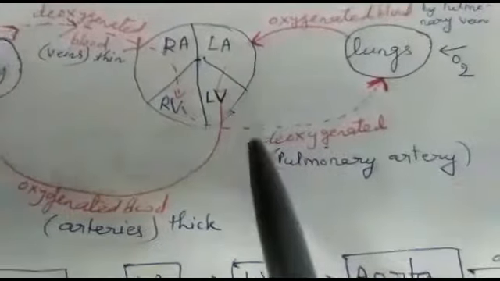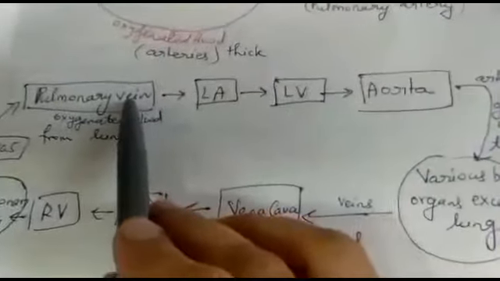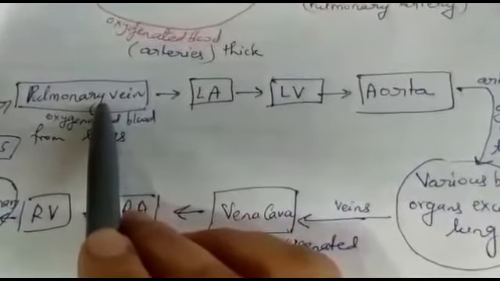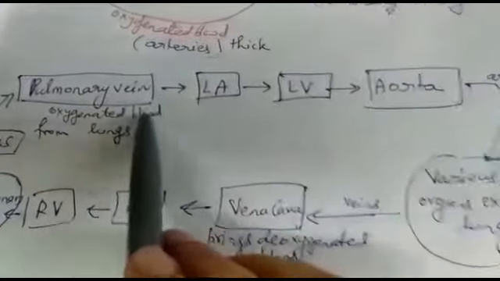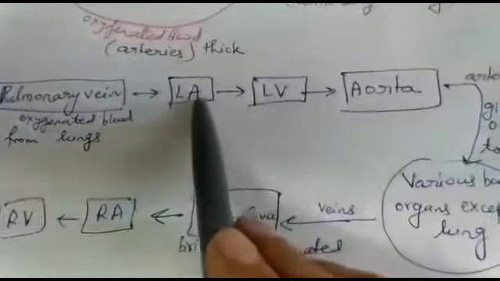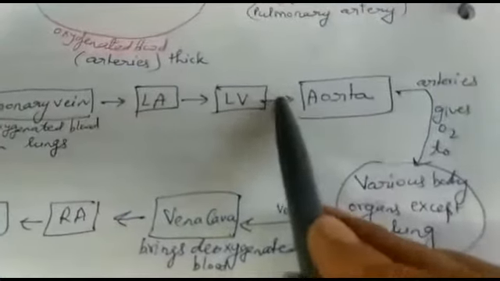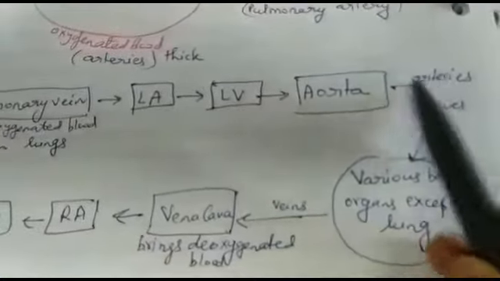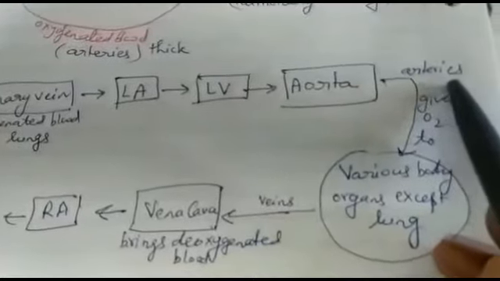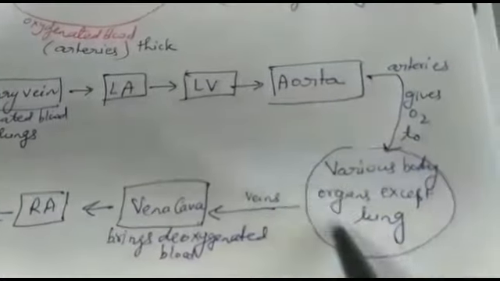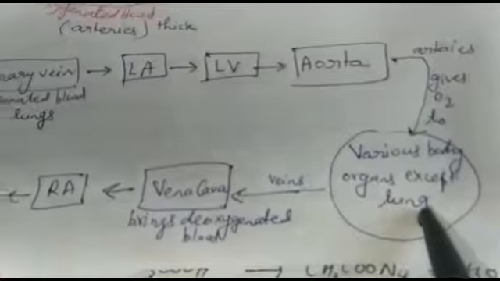You can also draw a flow chart in this way. Your cycle will start from the pulmonary vein, which carries oxygenated blood from the lungs and gives it to the left atrium, then the left ventricle. Then this oxygenated blood will be carried by the aorta. This aorta will further divide into various arteries to supply oxygen to various body parts except the lung.